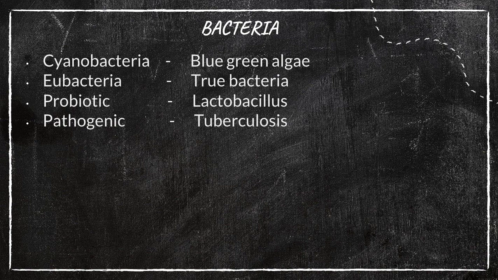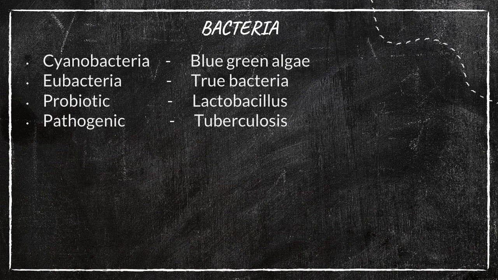Then two more classifications are given for bacteria. This is based on the benefit of the bacteria to human beings. As per that, it is classified into two types: the first one is probiotic bacteria and the second one is pathogenic bacteria. Hope you understood these words.